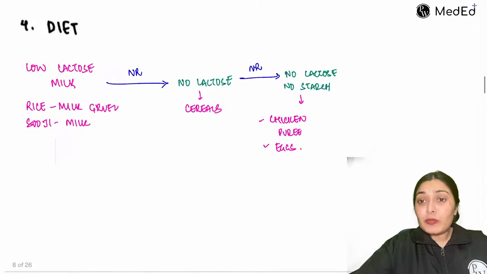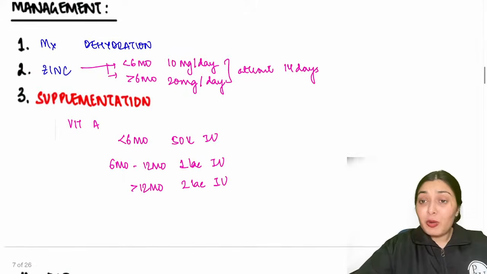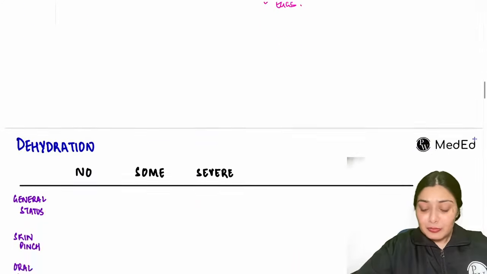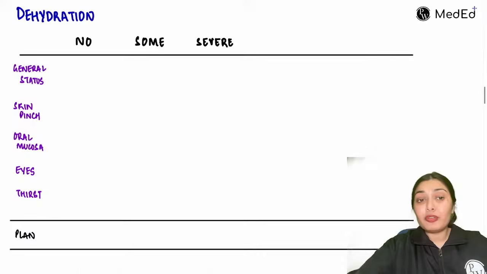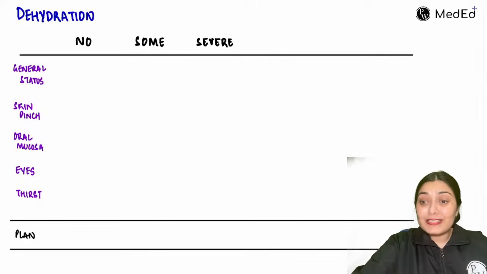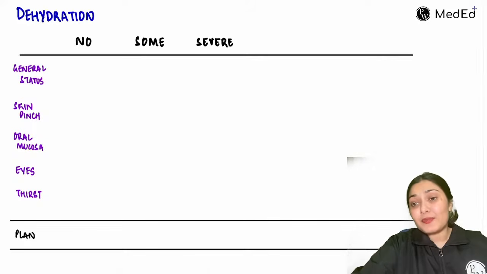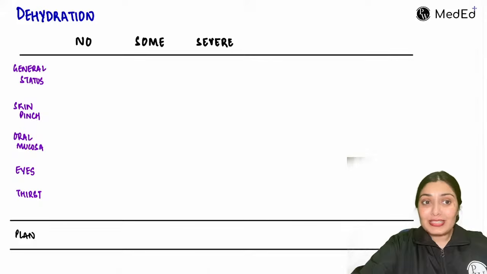Right? So this is about the management of persistent diarrhea. So by now we have covered Hirschsprung disease and persistent diarrhea. Now moving to the hot favorite topic of examiners in your university exam, your INICET exam, your FMG exam, your NEET PG exam, that is dehydration assessment and management, right?